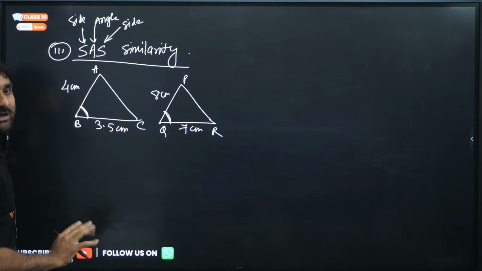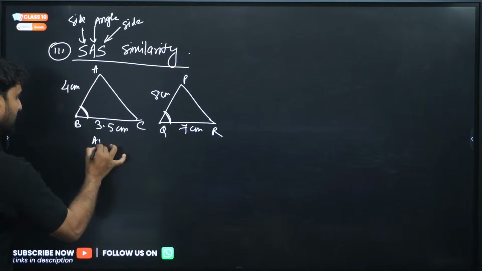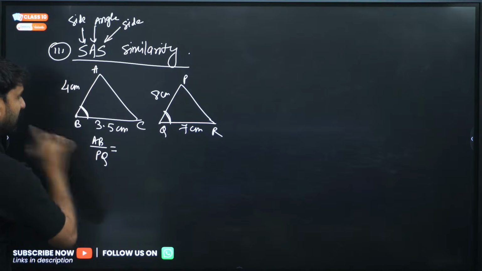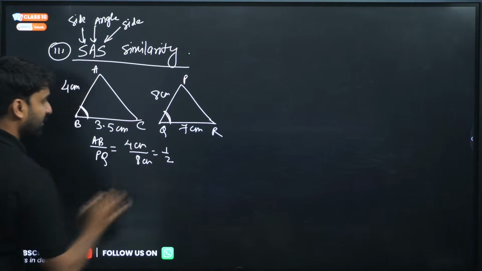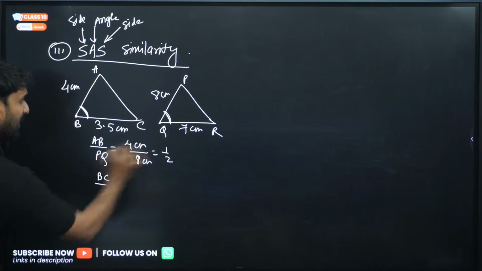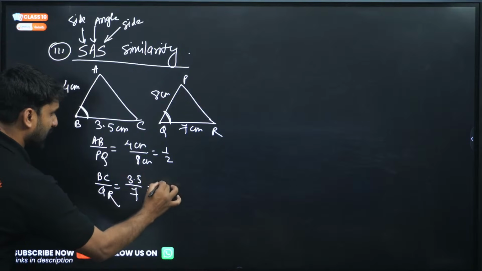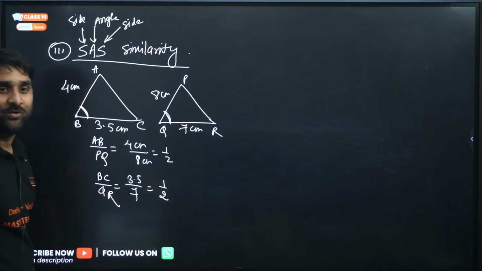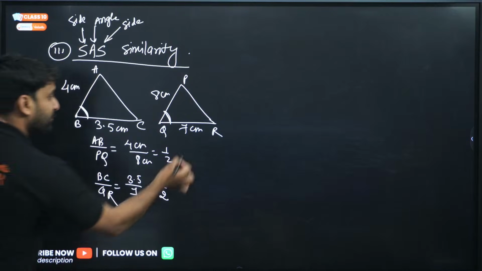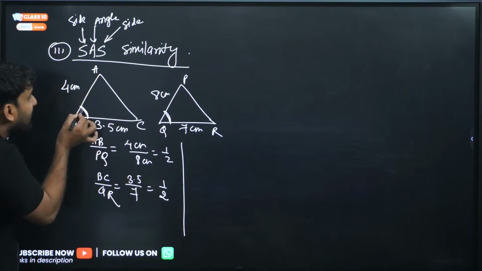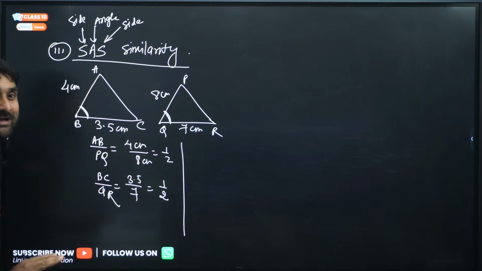But to apply side angle side, first we have to find out whether these sides are in corresponding ratio or not. As we can check here, AB by PQ: AB is 4 centimeter and PQ is 8 centimeter, so we are getting 1/2. And BC by QR will be 3.5 divided by 7, so again we are getting 1/2. Wow! So AB by PQ is 1/2 and BC by QR is 1/2. If both are 1/2, and this angle is equal to this angle, then side angle side applies, because the sides are also in corresponding ratio.